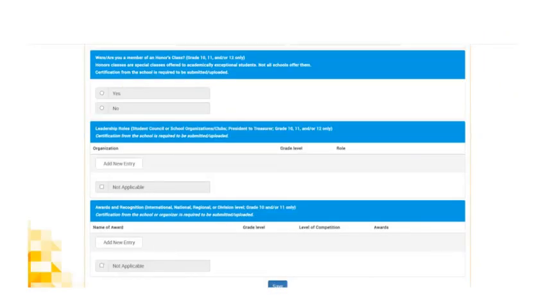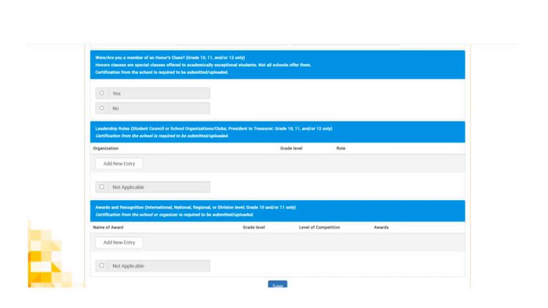They will also ask you if you're a member of an honors class. Not all schools offer honors classes, so you also have to verify that with your school. Okay, and then the next one is the leadership roles that you had.